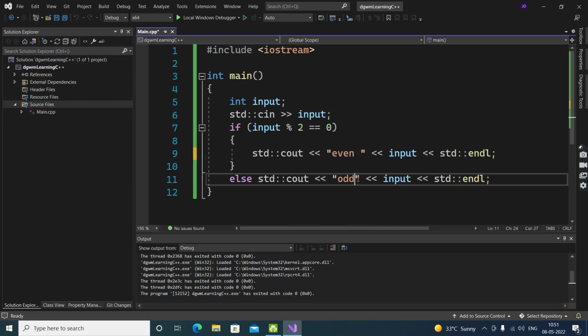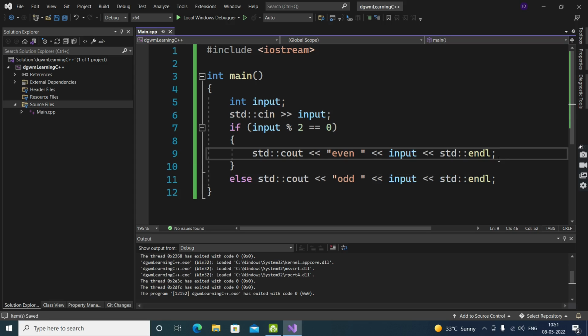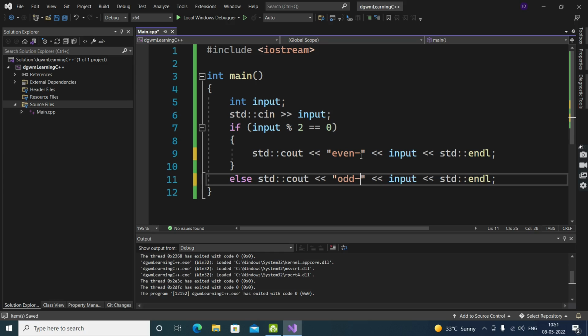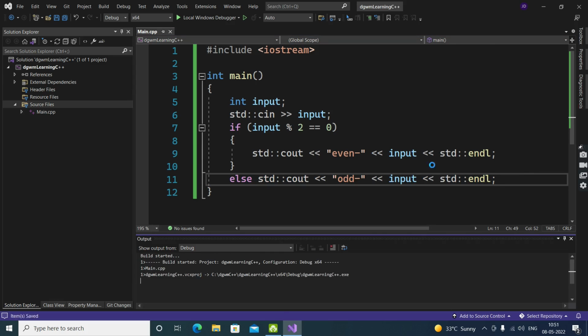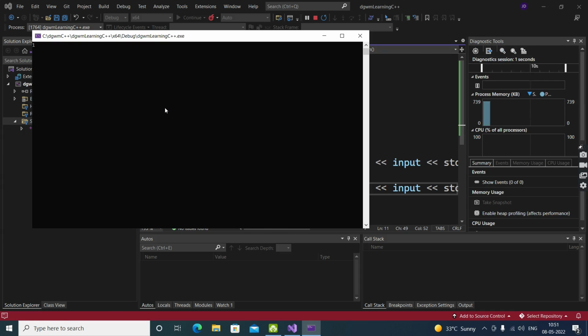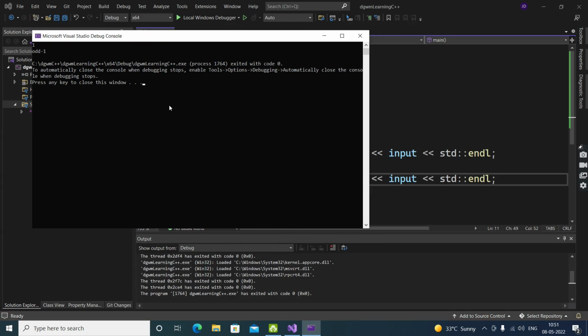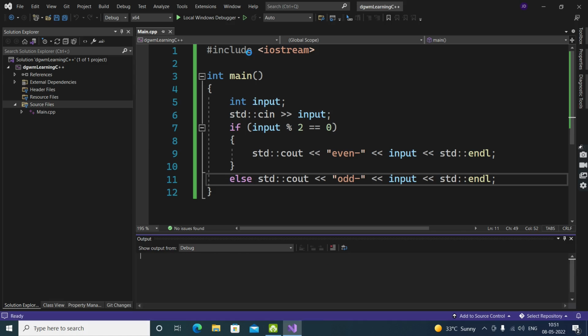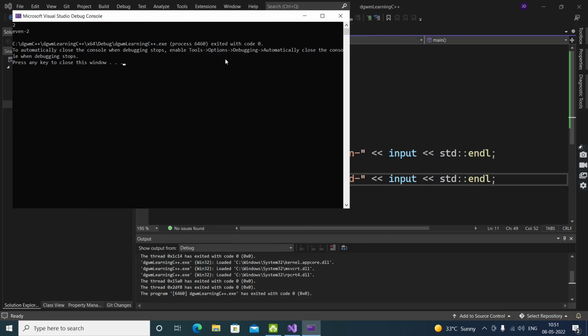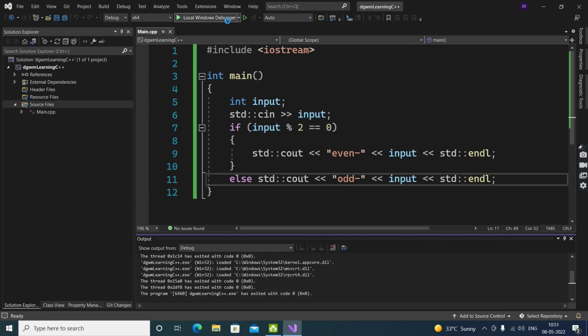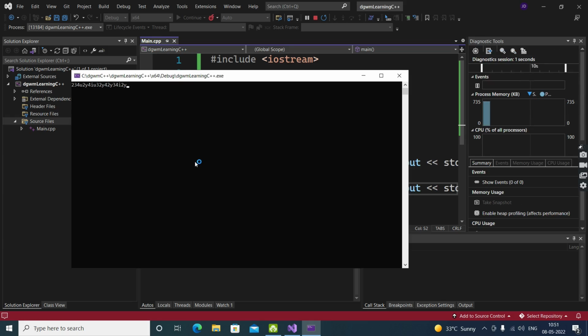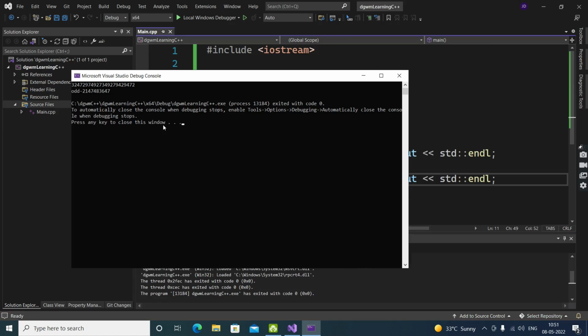Wait, let me do it like this to make it more clear. 1 is an odd. If we run the code again and put 2, 2 is an even. If we put some random number, it throws us an odd.